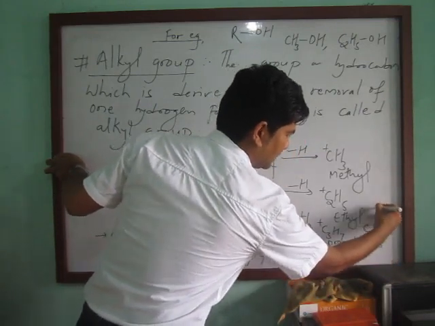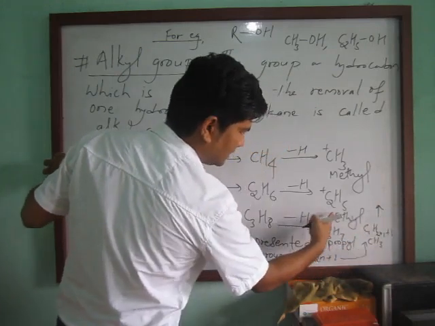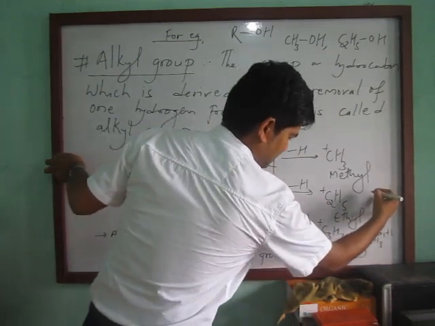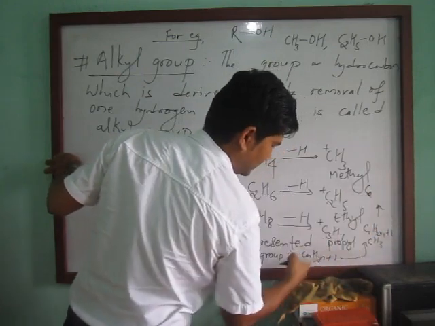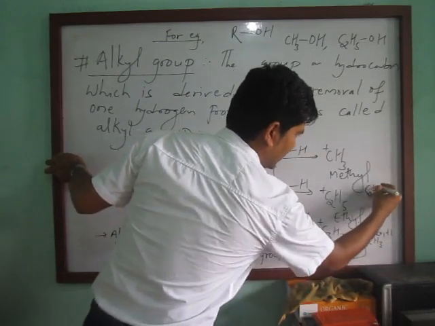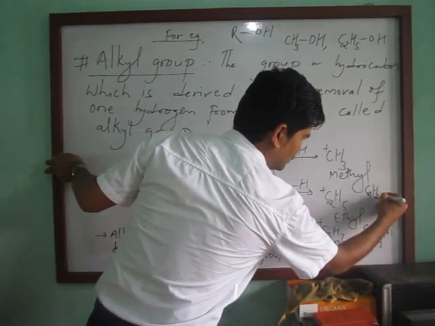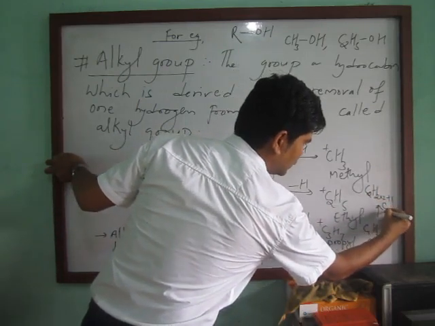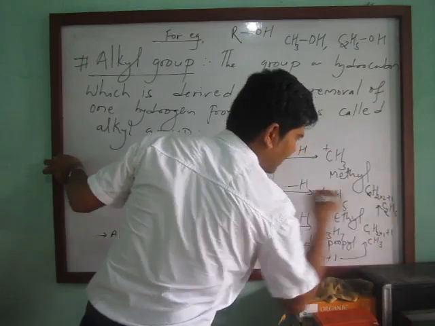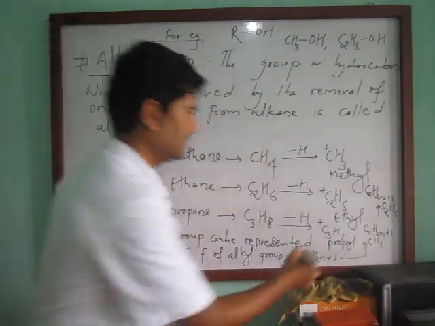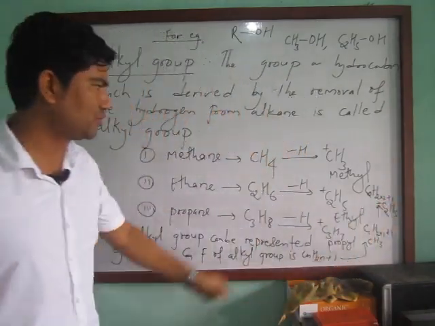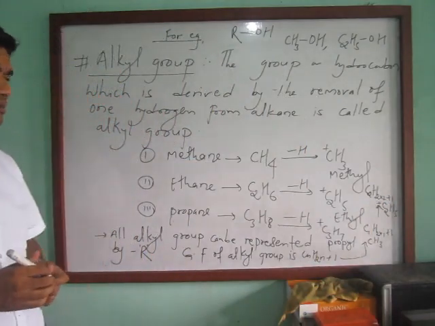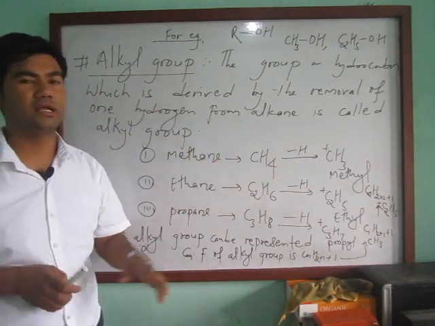Similarly, for the ethyl radical, you can get C2H2 into 2 plus 1, so C2H5. So positive charge is due to the removal of hydrogen atom.